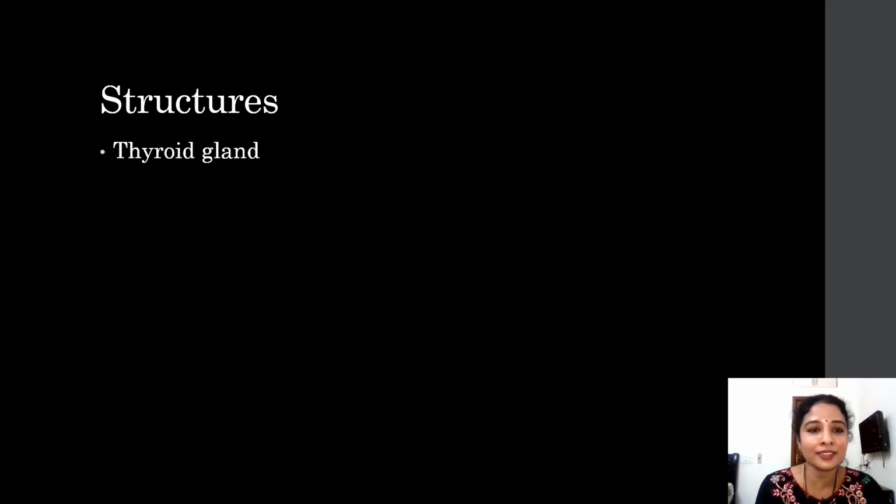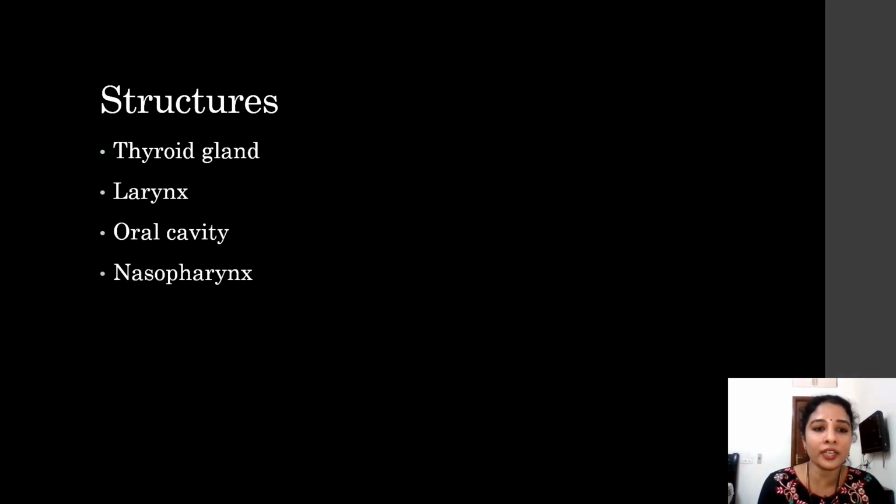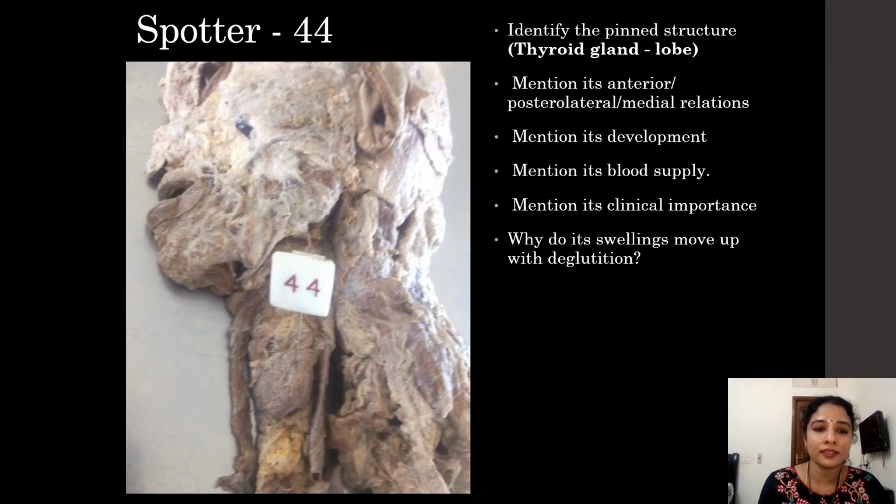So in today's session we would cover the thyroid gland, the larynx, meaning the structures present within the larynx, the oral cavity, structures of the oral cavity, nasopharynx, and nasal cavity. So these are the things which we would cover.